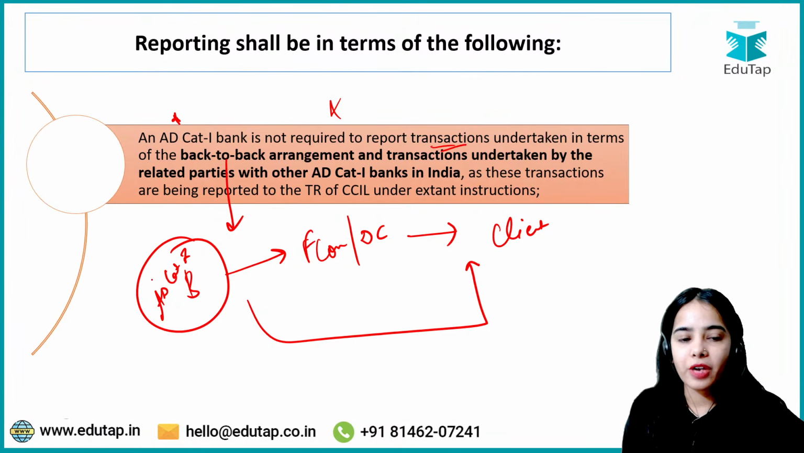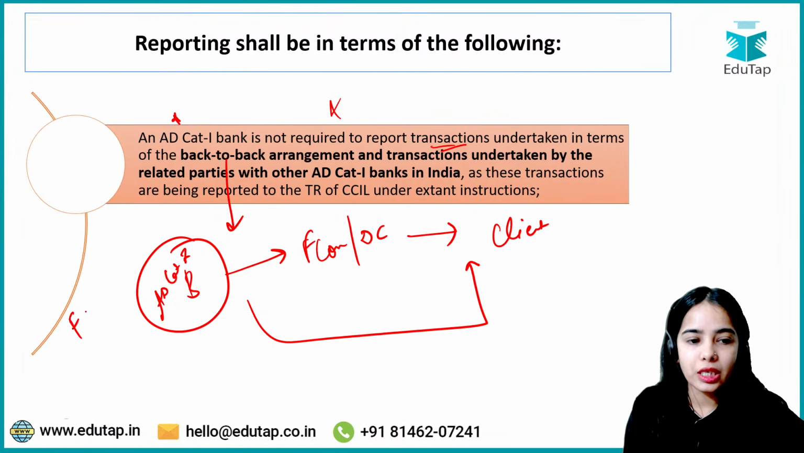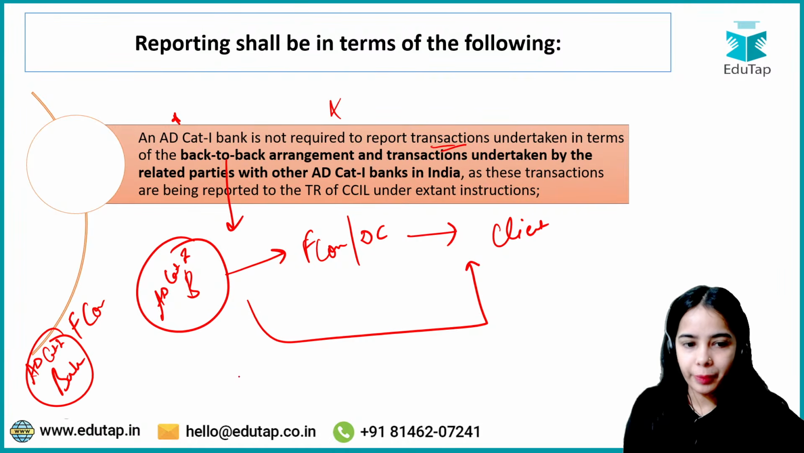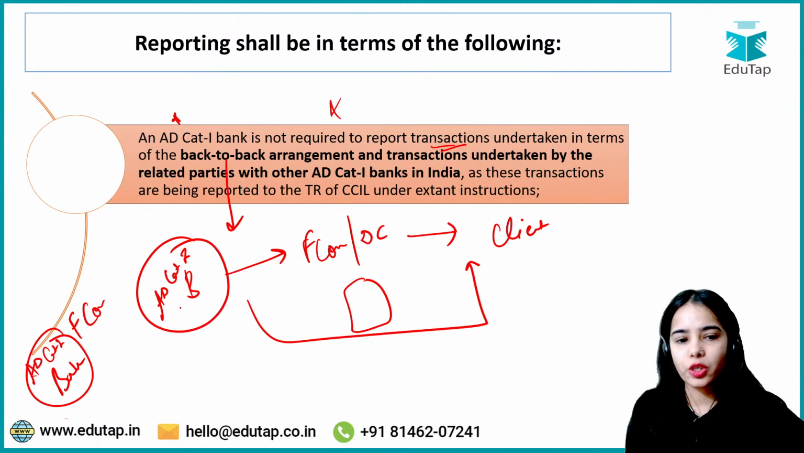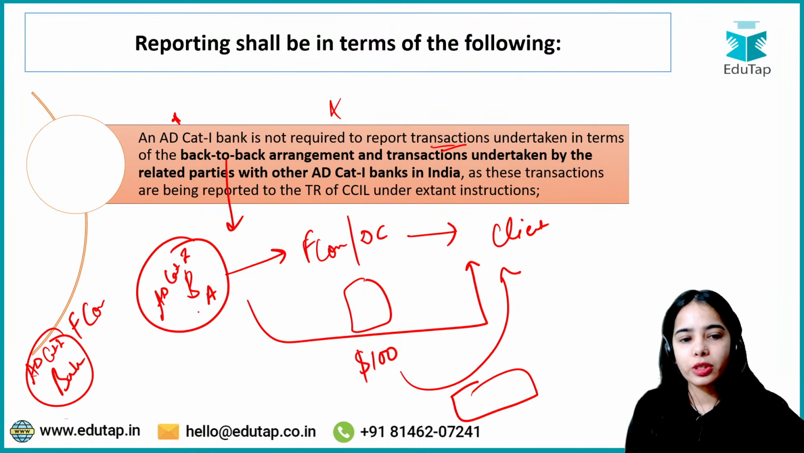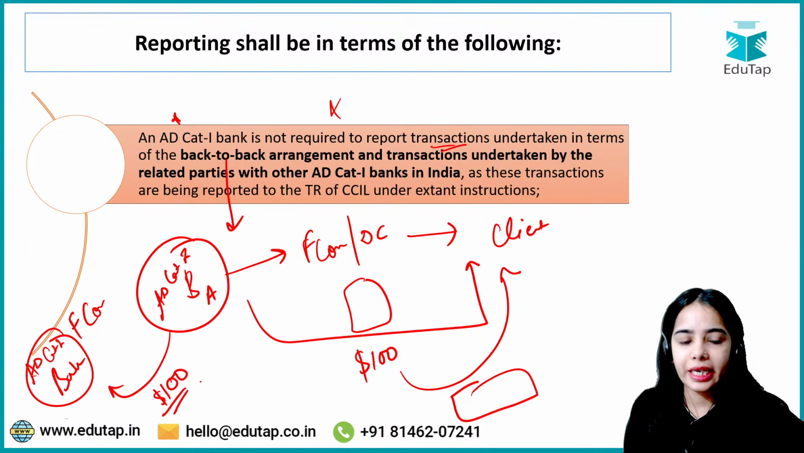The authorized dealer category 1 bank has done a financial contract with another authorized dealer category 1 bank. So this is the idea: the authorized dealer category 1 bank A has done a contract that it will sell $100 to the client at a particular rate, and has done another contract that it will buy $100 on this specified date at this rate.